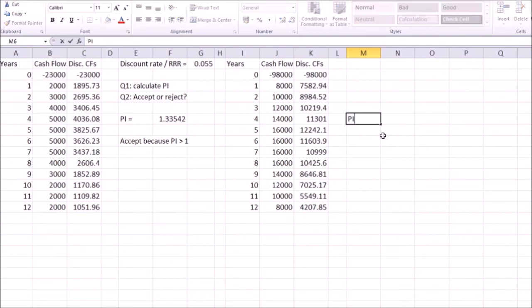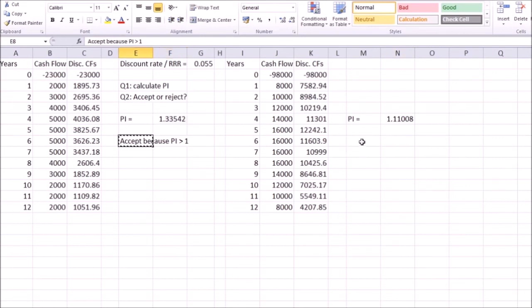To calculate the profitability index, again, take the ratio of the sum of all of the discounted positive cash flows starting from year 1, divided by the original investment, and let's add the negative sign here so we actually ignore the original negative sign, and we have 1.11. So profitability index equal to 1.11, so 11% profitability on this project. Looks like it's less than the 33.5% for the original project.